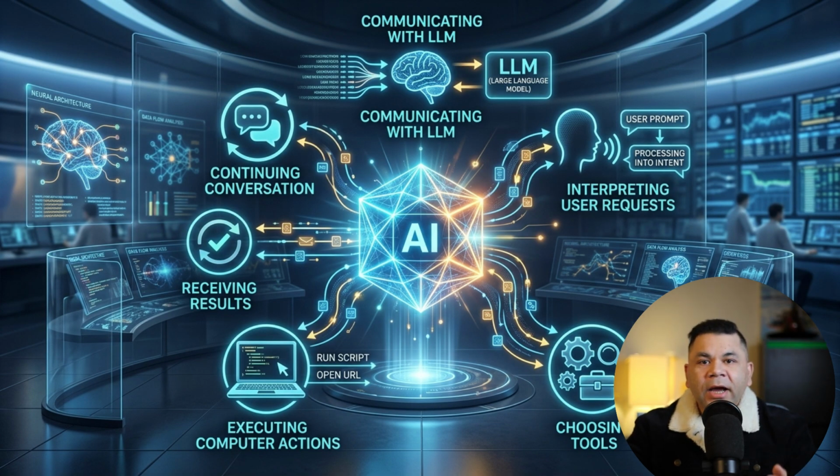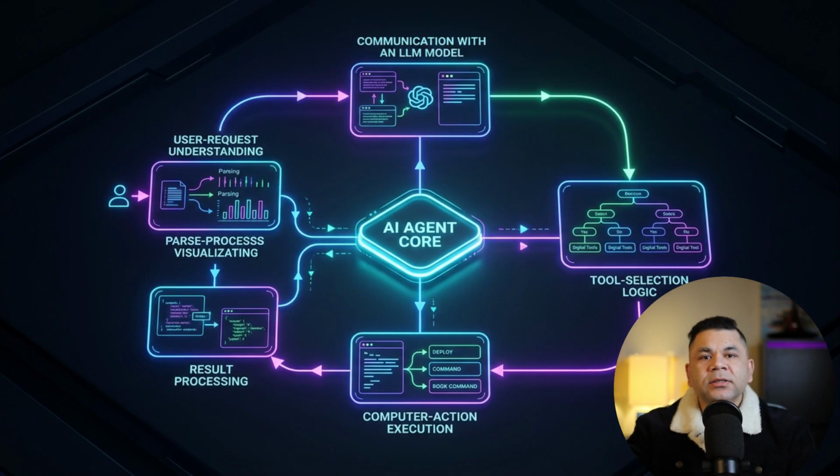We will build an AI agent that will communicate with an LLM model, understand the user request, decide when it needs a tool, execute actions on the computer, receive the result, and continue the conversation. The interesting part is we are not even using a huge framework that hides everything from us. We are building the core idea ourselves. Once you understand this foundation, frameworks like LangChain, LangGraph, and other agent platforms become much easier to understand because you already know what is happening underneath these systems.